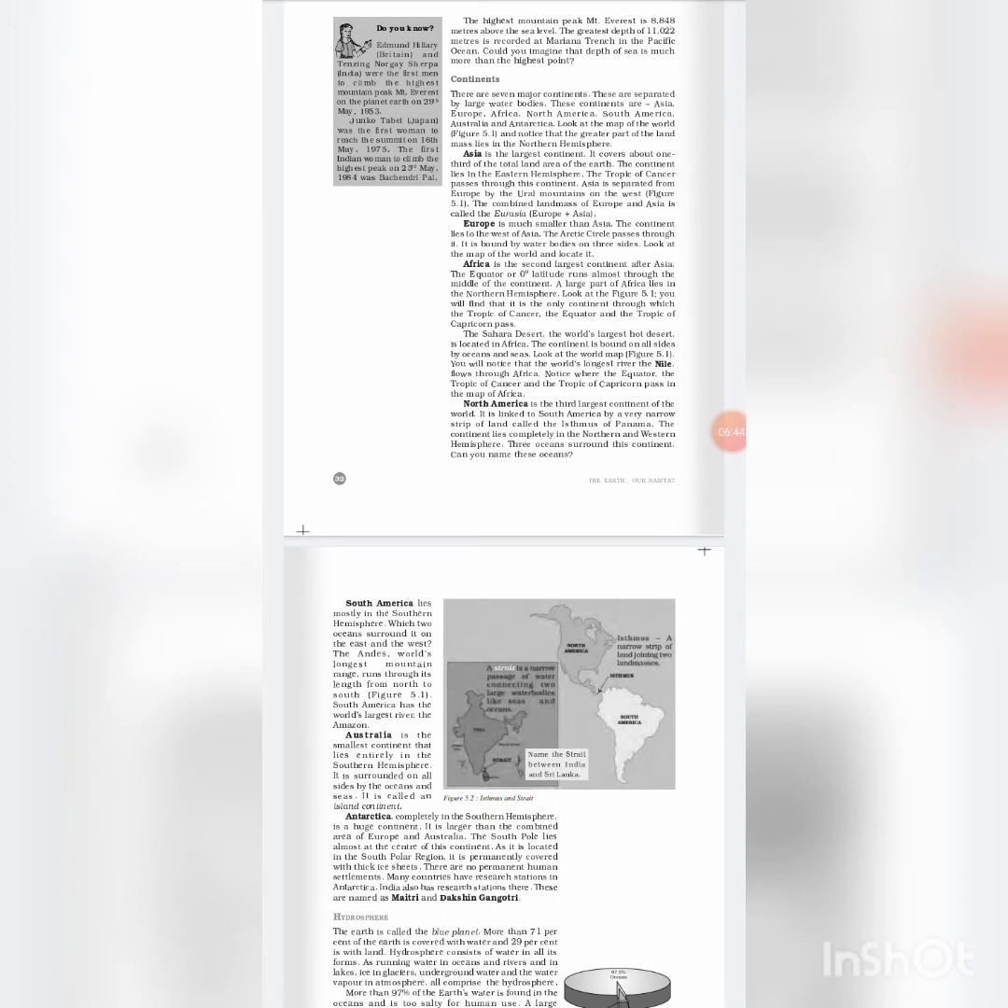Antarctica, completely in the southern hemisphere, is a huge continent. The South Pole lies almost at the center of this continent. As it is located in the South Polar region, it is permanently covered with thick ice sheets.